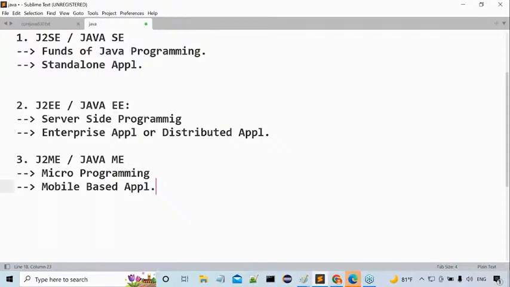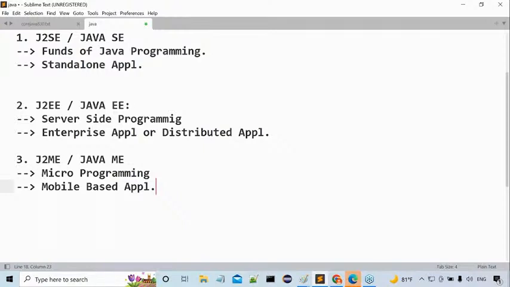Now tell me, in Java, how many parts are available? What are the three parts? J2SE, J2EE, J2ME. What is J2SE? Java 2 Standard Edition. What is J2EE? Java 2 Enterprise Edition. What is J2ME? Java 2 Micro Edition. That's very clear.